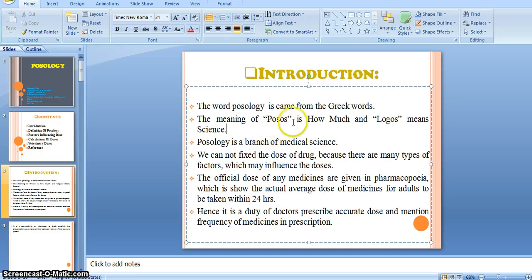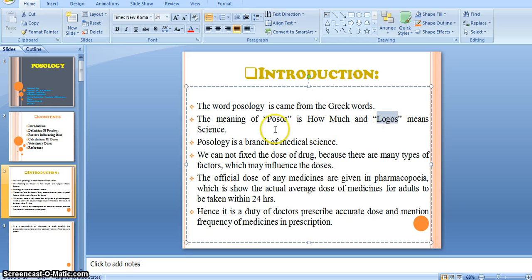So see the meaning of these two Greek words. Posos is a Greek word. The meaning of posos in English is how much. How much represents the quantity, right? Posos means kitna. Then logos.